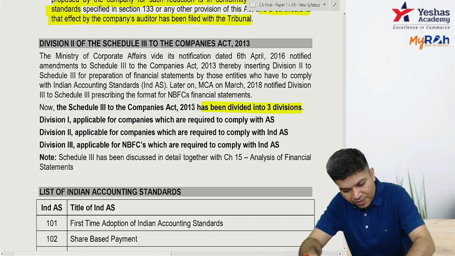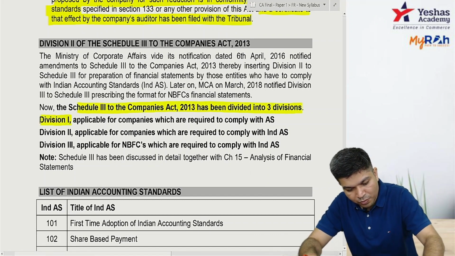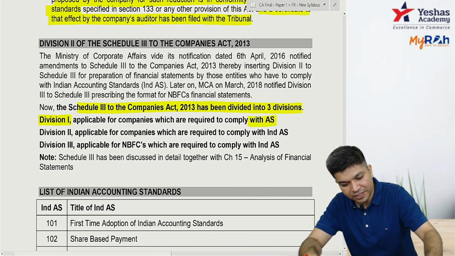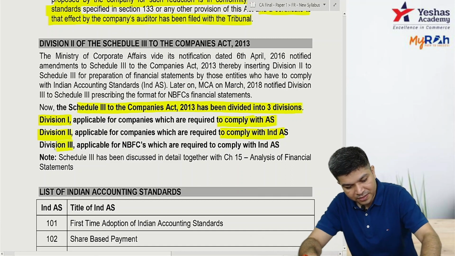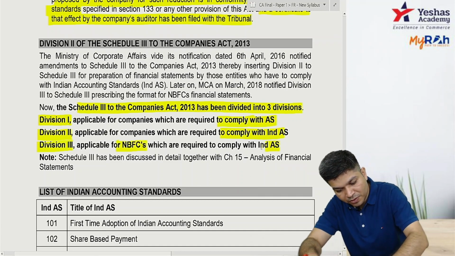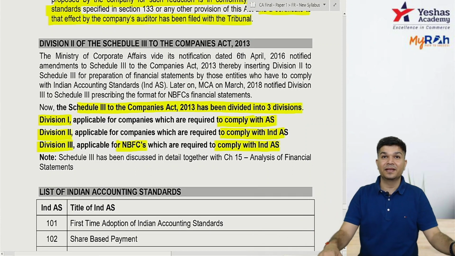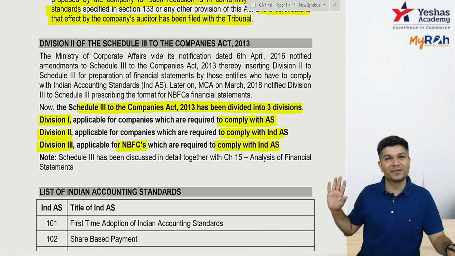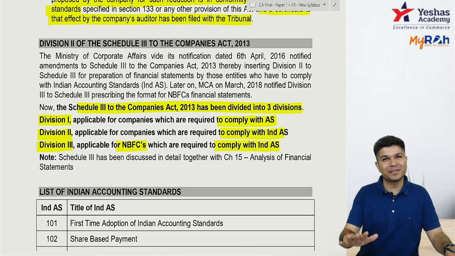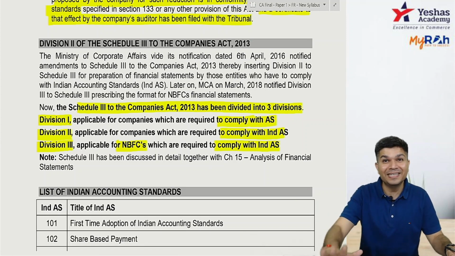Schedule 3 is divided into 3 divisions. Division 1 is for those who are following AS. Division 2 is for those who comply with IND AS. Division 3 is for NBFCs who comply with IND AS. Full Schedule 3 will be done later. We have a separate chapter on it, and Schedule 3 in detail will be done by us.